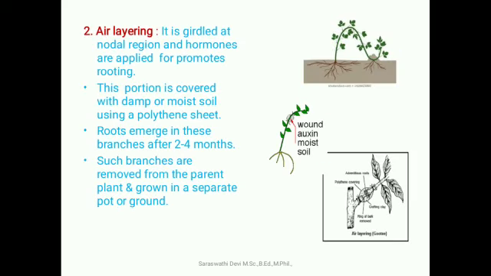Air layering. The branch is girdled at the nodal region and hormones are applied to promote rooting. This portion is covered with damp or moist soil and wrapped in a polythene cover. Then roots emerge in the branch after 2 to 4 months. Such branches are removed from the parent plant and grown as separate plants in pots or in the ground.